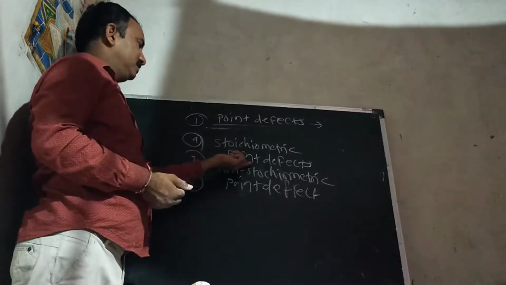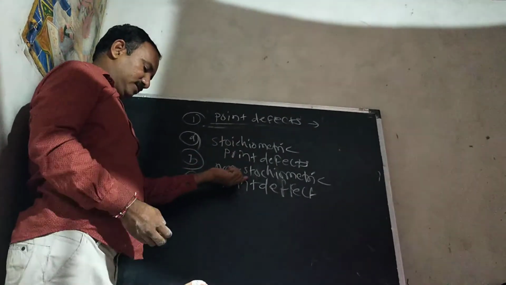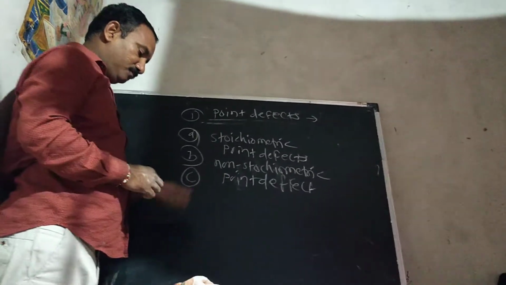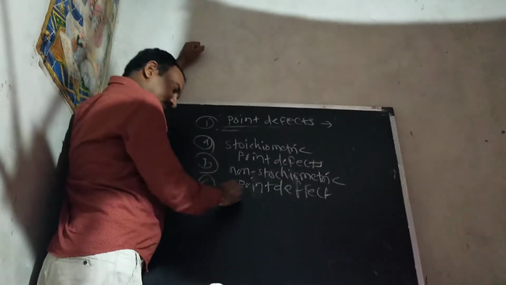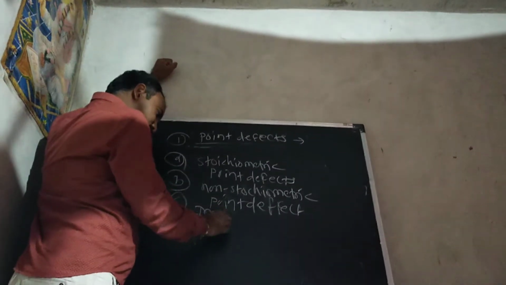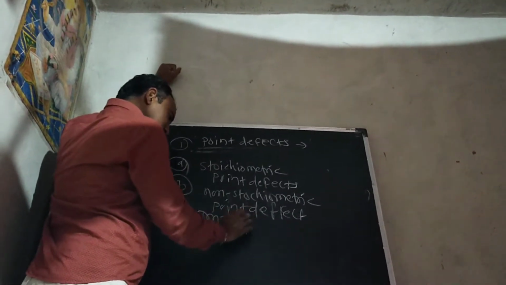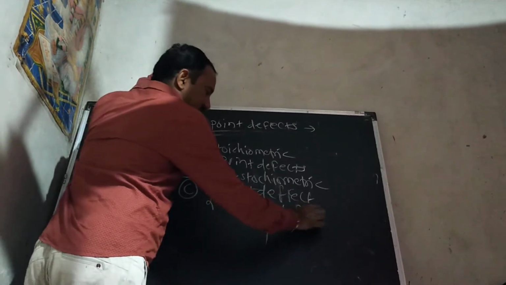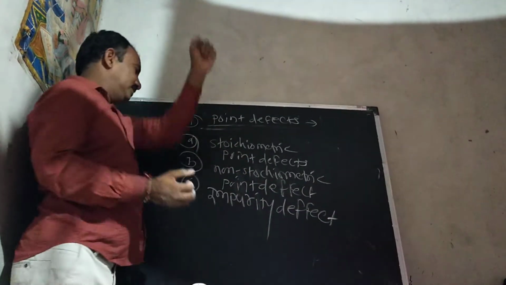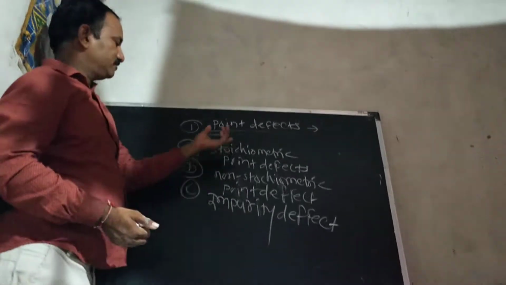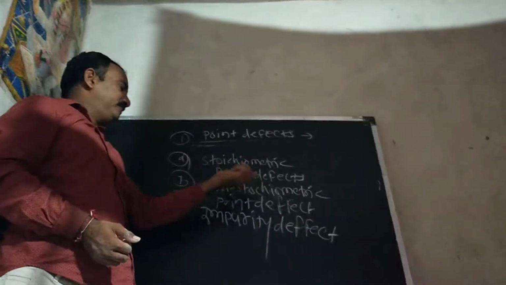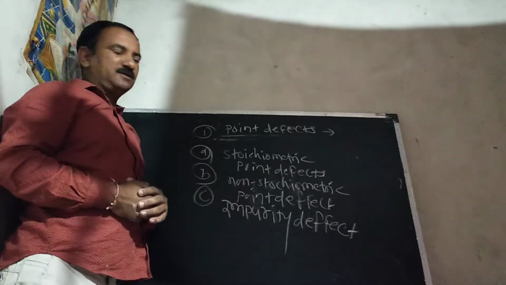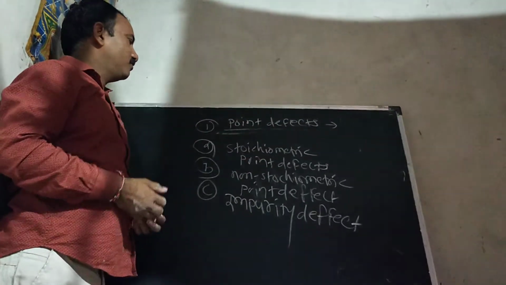First is the stoichiometric point defect, second is the non-stoichiometric point defect, and third is the impurity defect. So these are the three types of point defects: stoichiometric point defects, non-stoichiometric point defects, and impurity defects.